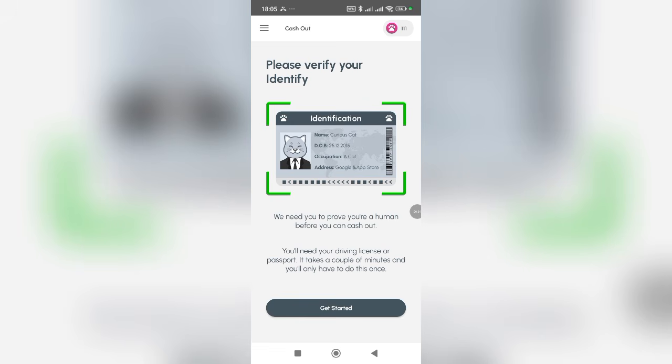Unlike before when we just opened it, you can see right here, verify your identity. Now you can go ahead to verify using your NIN, your driver's license, or your international passport. This is why I said you need to input your name in that UK email we created, just as you have it on your verification document. So make sure you follow the process of this video and your account is gonna be fine.